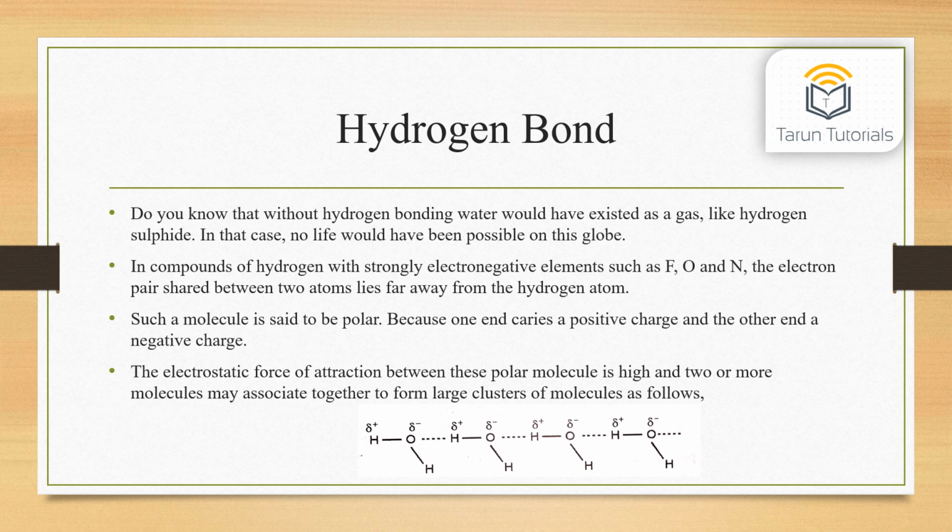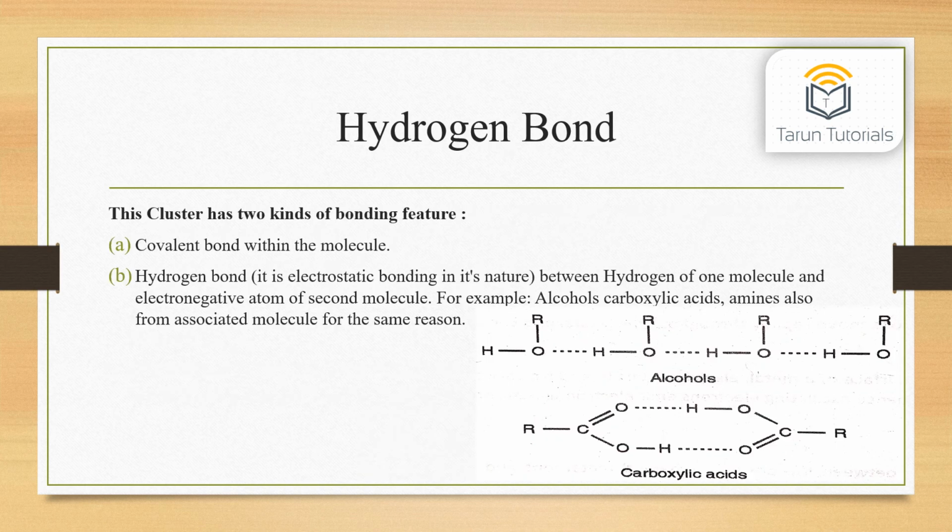Such a molecule is said to be polar because one end carries a positive charge and the other end a negative charge. The electrostatic force of attraction between these polar molecules is high, and two or more molecules may associate together to form large clusters of molecules as follows. This cluster has two kinds of bonding features. First, covalent bond within the molecule. Second, hydrogen bond. It is electrostatic in nature, between hydrogen of one molecule and the electronegative atom of a second molecule. For example, alcohols, carboxylic acids, and amines also form associated molecules for the same reason.